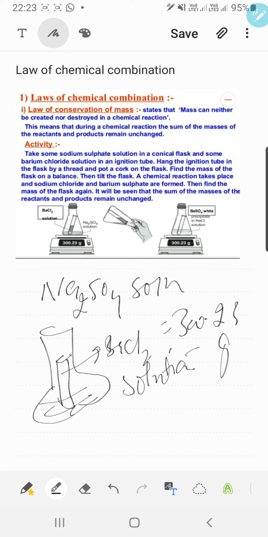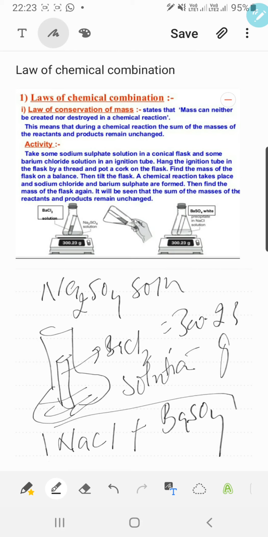When they undergo the reaction, products are formed: sodium chloride and barium sulfate. So the reactants you have taken are sodium sulfate and barium chloride, and when you mix the two solutions, you get the products sodium chloride and barium sulfate. After mixing, the reaction has taken place and products have formed. Now weigh that conical flask again.